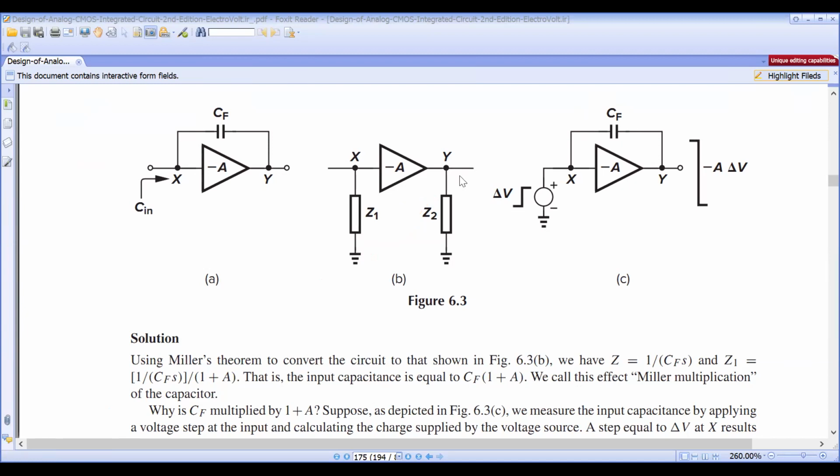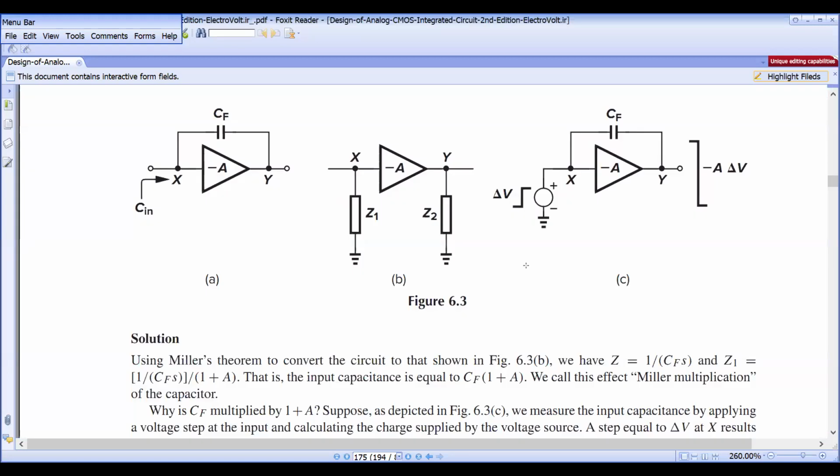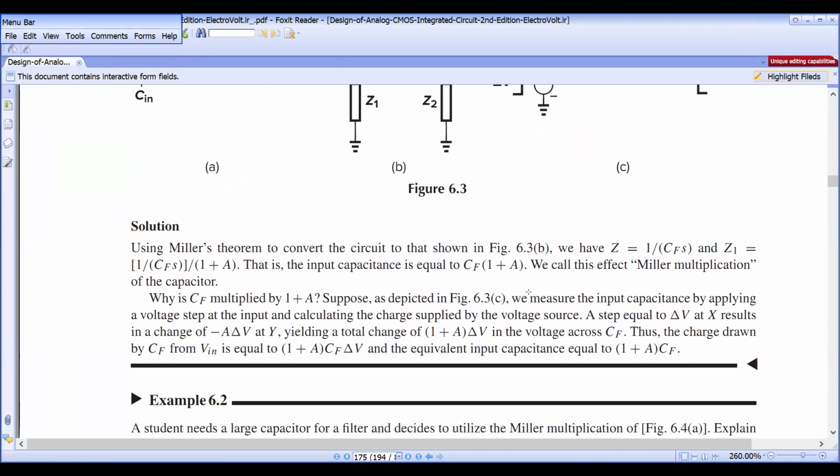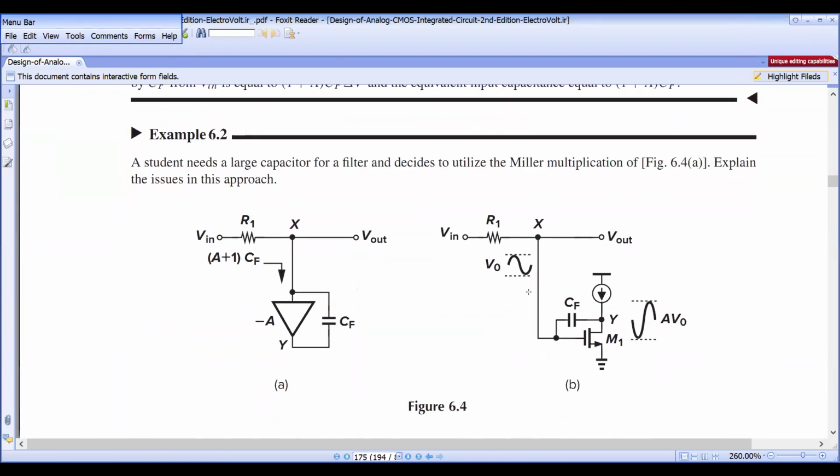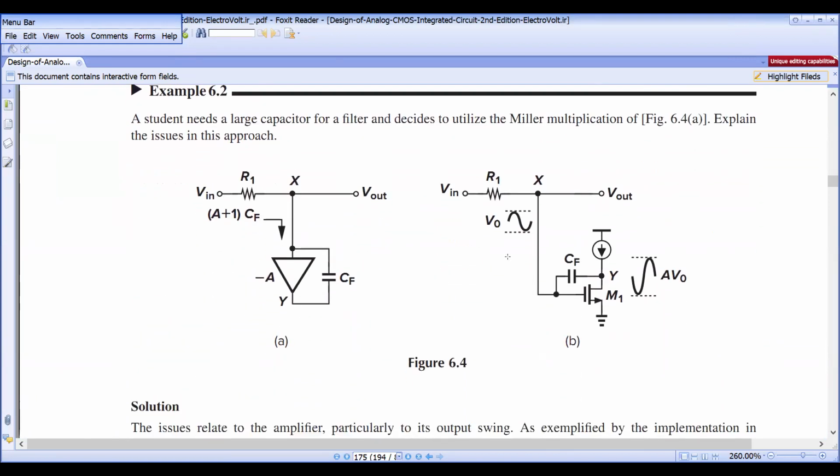And one more thing, in the picture, for any change at the input signal, delta V, at the output node you will get the same change multiplied by the gain factor A. And the second example we also did. This is the second example, the Miller multiplication factor.